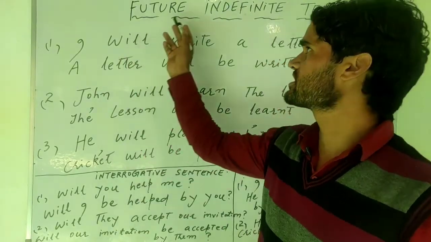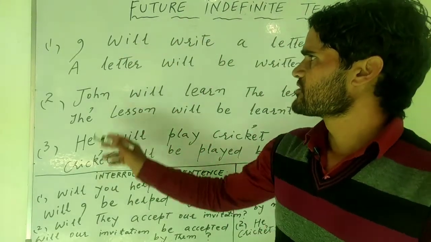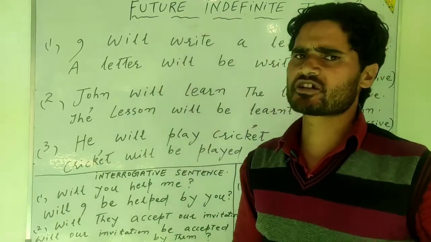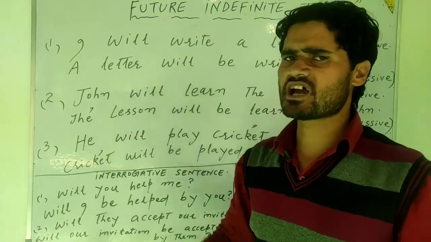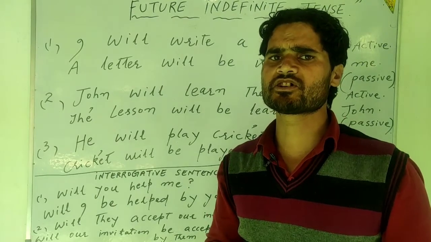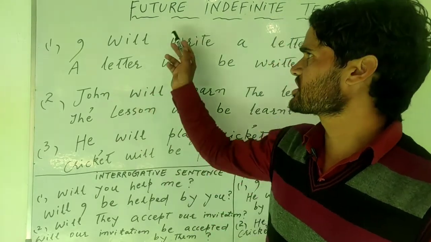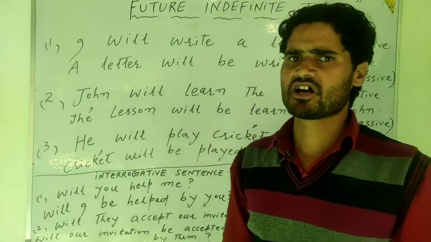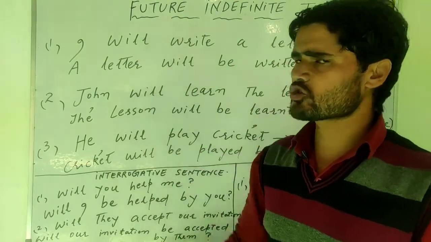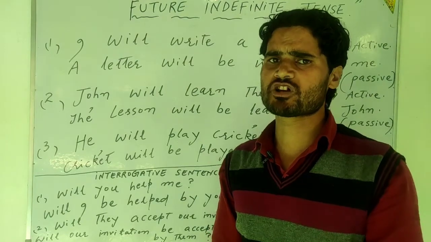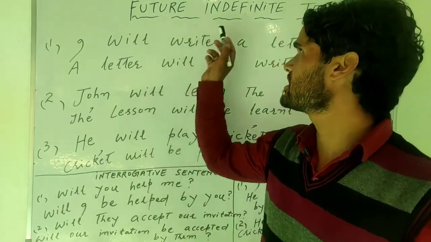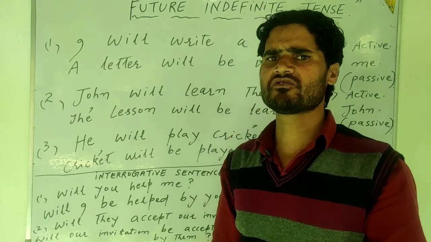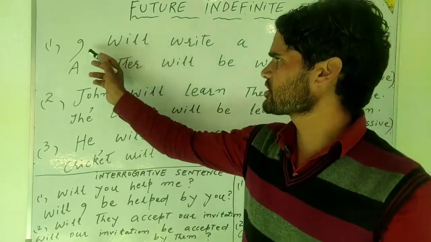However, I will show you how to make the passive voice of future indefinite tense sentences in a simple way. First of all, look at the sentences.